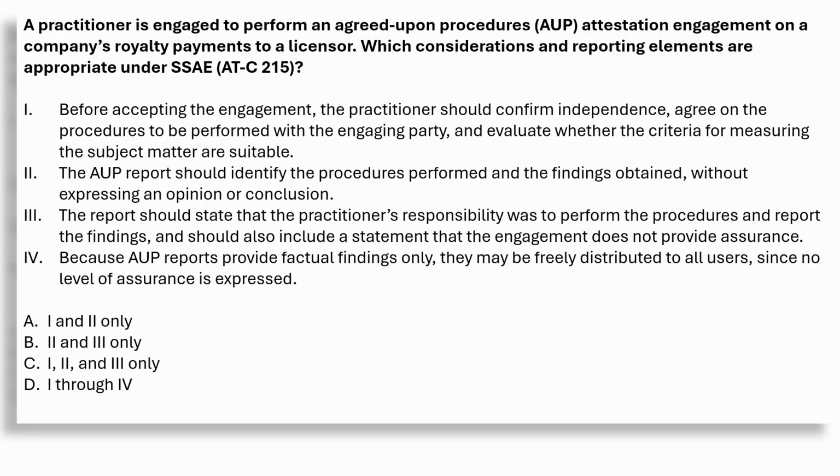Statement 4. Because AUP reports provide factual findings only, they may be freely distributed to all users, since no level of assurance is expressed. Incorrect. Distribution is restricted. Because procedures are tailored to specific users' needs, the report must state that it is intended only for those specified parties. It cannot be freely distributed to the general public. So the correct answer is C, 1, 2, and 3 only.